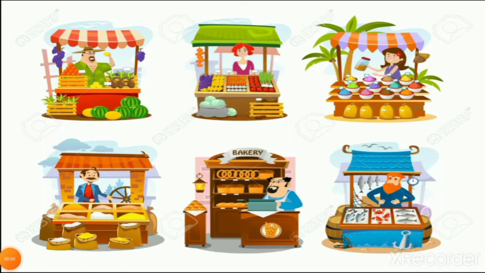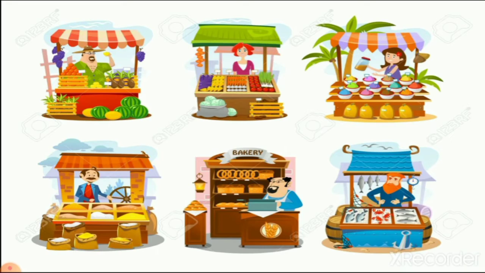You can see it is the picture of a market. So it means when you are going to a market, there are many different types of shops. Which are there? There is a fruit shop, there is a vegetable shop, there is a cereals and pulses shop, there is a meat shop. You can see a bakery here also. It means that you can see different types of things when you are going to a market.